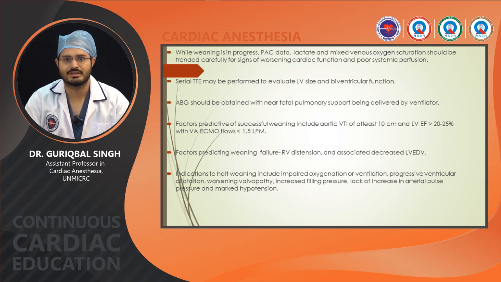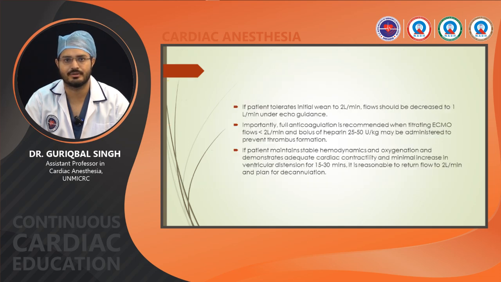Factors predictive of successful weaning include aortic VTI of at least 10 cm and LVEF of more than 20 to 25% with VA ECMO flow of less than 1.5. Weaning failure is indicated by RV distension and associated decreased LV-EDV. Indications to halt weaning include impaired oxygenation or ventilation, progressive ventricular dilatation, worsening valvulopathy, increased filling pressure, lack of increase in arterial pulse pressure, and marked hypotension.